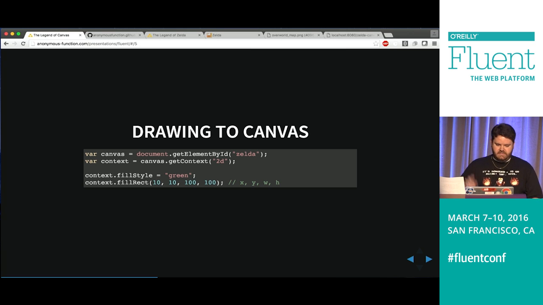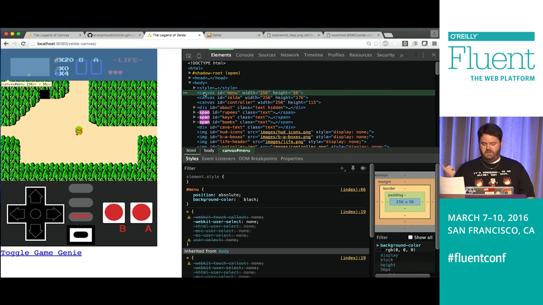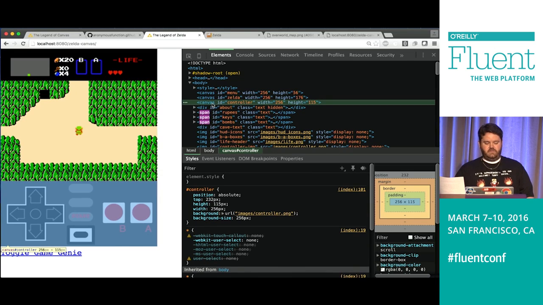Okay, so from this, let's take a look at what we have in the game. So this is the game. How many have played this game? Please tell me you have all played this game. That was a prereq. Knowing Canvas was not. Yes, okay. These are my people. Okay, we have 3 Canvas elements. One for the menu, one for the game itself, one for the controller. The controller doesn't actually work on a desktop, because it's not a touchscreen. But if you go to this on your phone, if you have an Android or iOS device, it should work, but we're going to use this one instead.